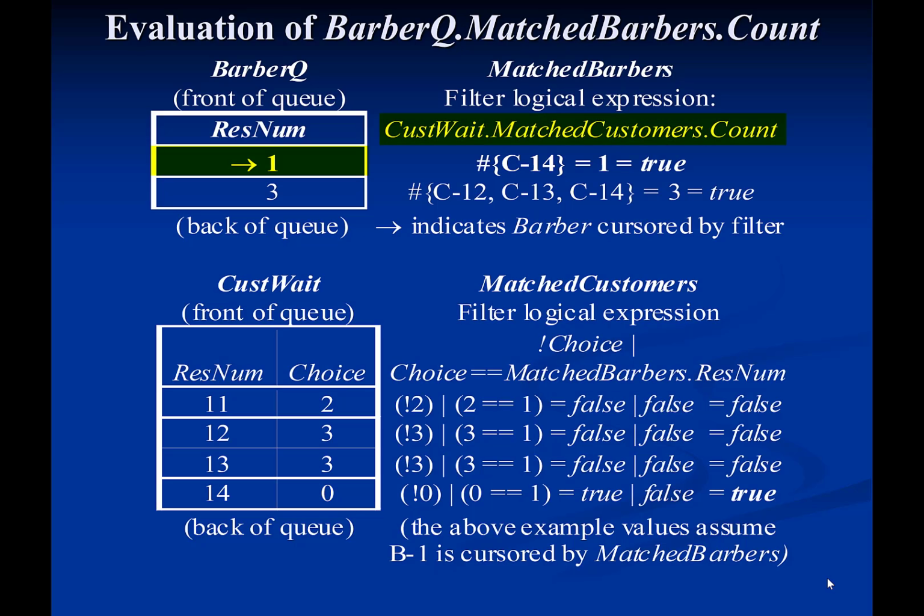The expression castWeight.matchCustomer.count then returns the number 1, which has the logical value true. This means that barber 1 is included in the subset barberQ.matchedBarbers.